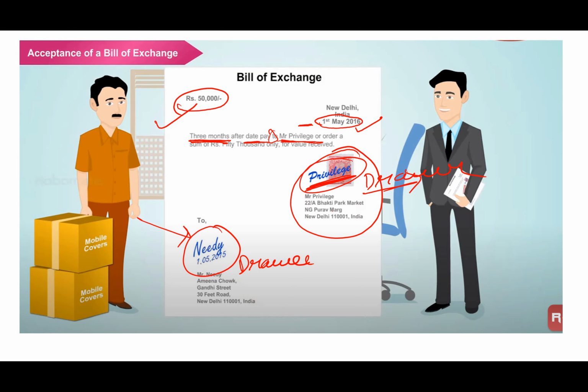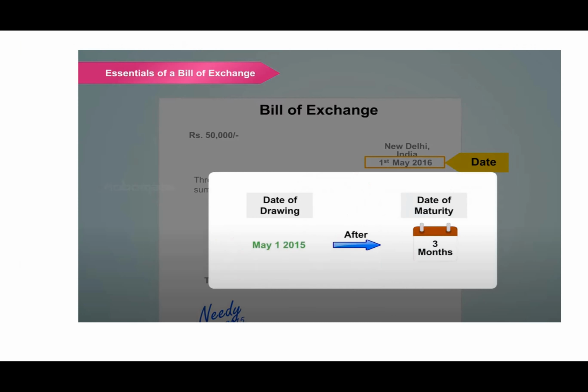So the bill of exchange is duly signed, and the address of the drawer is given, and the name, signature and address of the person who is the drawee, who has to make the payment. Okay, next, the date has to be mentioned. Essentials of bills of exchange: the date has to be mentioned. From the date of drawing, 3 months will be calculated.